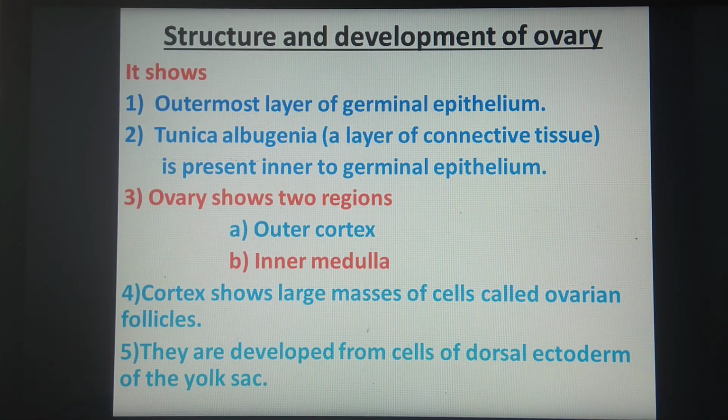It consists of two parts: the outermost layer of germinal epithelium, and inner to that there will be the tunica albuginea. Then, as I said, the ovary consists of an outer cortex and an inner medulla. The cortex shows masses of cells called ovarian follicles. These ovarian follicles develop from cells of the dorsal ectoderm of the yolk sac. This point you have to remember, it can be asked in MCQs. So, develop from what? Ovarian follicles develop from cells of the dorsal ectoderm of the yolk sac.